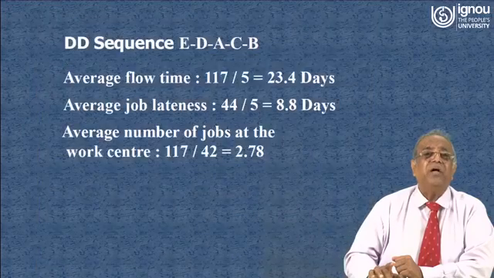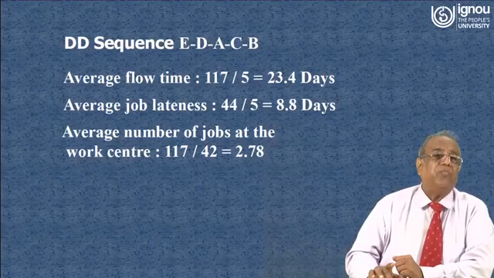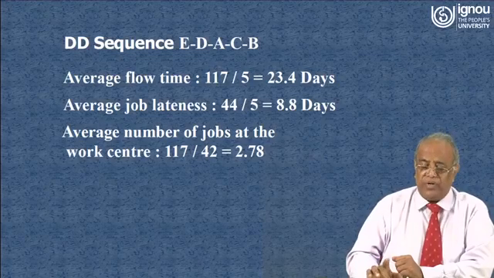So we can calculate the average flow time for this process, that is the EDD sequence, 23.4 days, average job lateness 8.8 days, and average number of jobs at the work centers is 2.78.